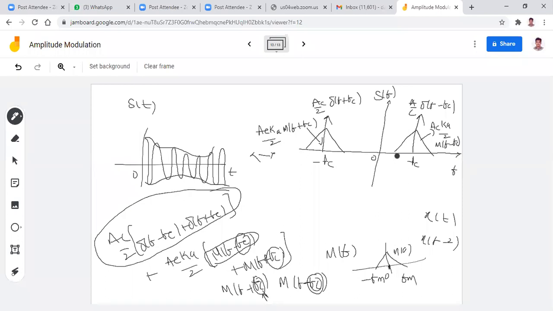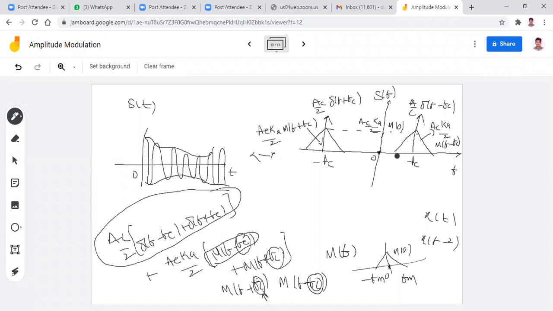Anyway, one more problem: why is this amplitude less compared with this Ac/2? Definitely Ac/2 is more when you compare this value. That's why I want to write it like this. This amplitude is Ac·Ka/2 · M(0). Actually, this impulse amplitude is Ac/2, and this amplitude is Ac·Ka/2 according to this equation, and this point is M(0). Is it clear? Finally, this is the spectrum of AM.